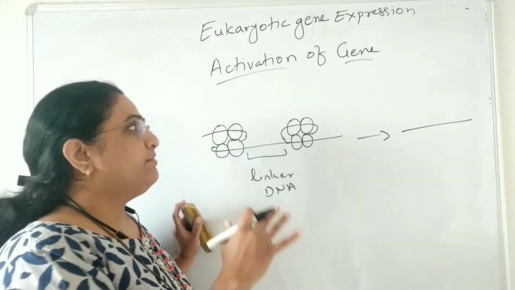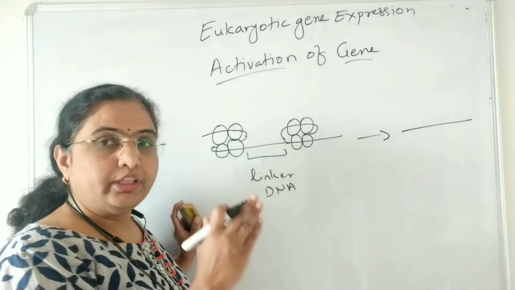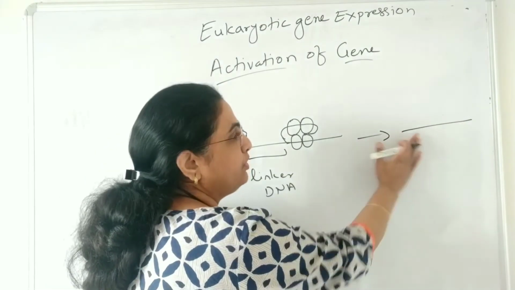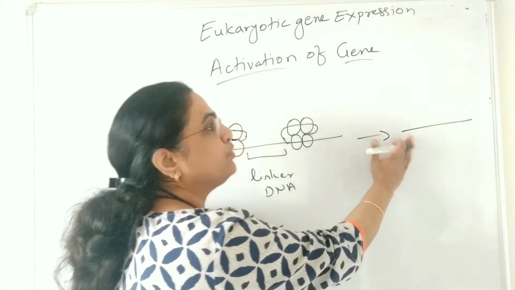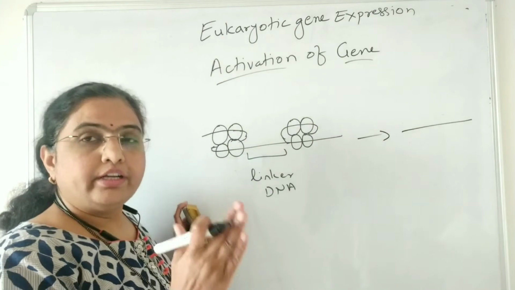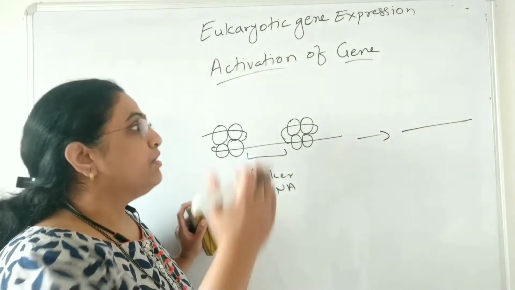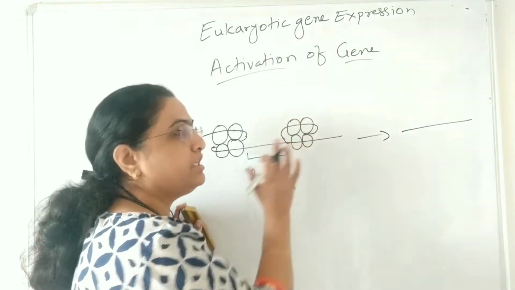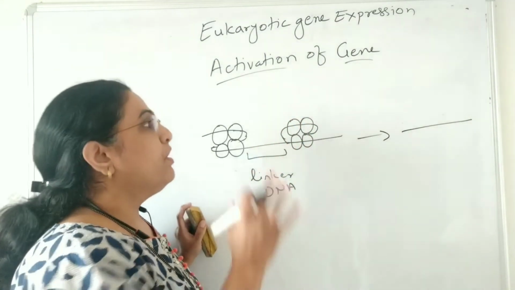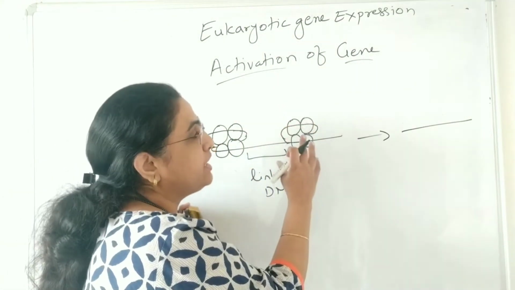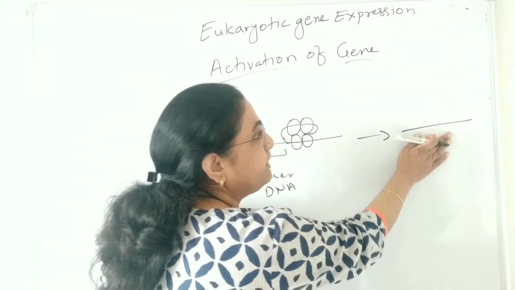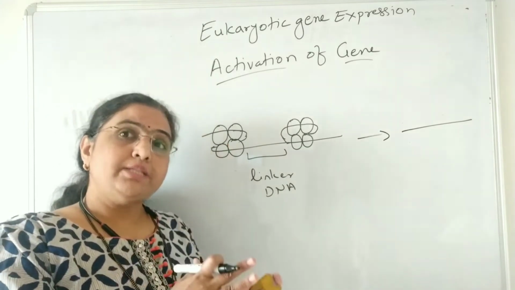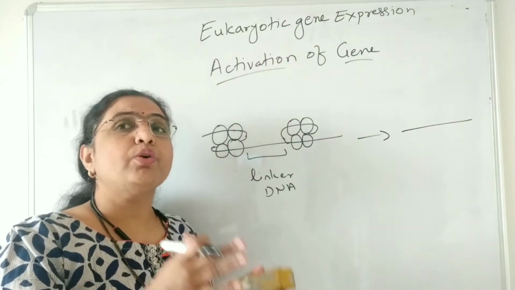In the same way, here the proteins are interacting. So if this DNA molecule has to interact with other proteins, first the interaction between the histone proteins and the DNA has to be weakened or abolished so that free DNA is available. For this purpose, what is required?